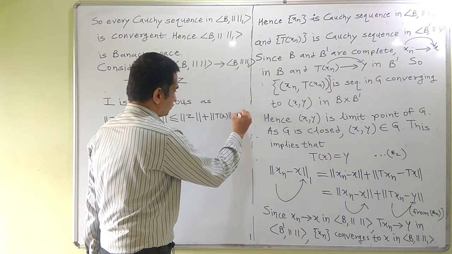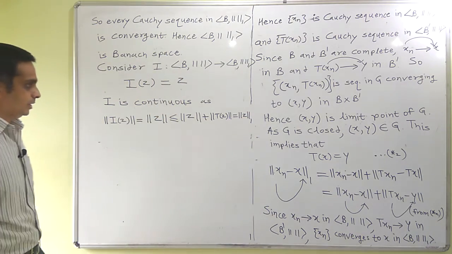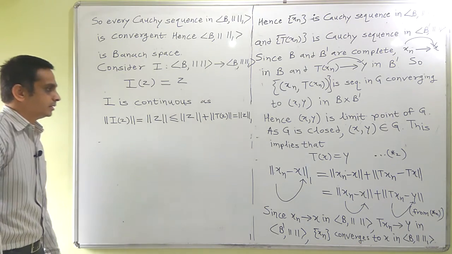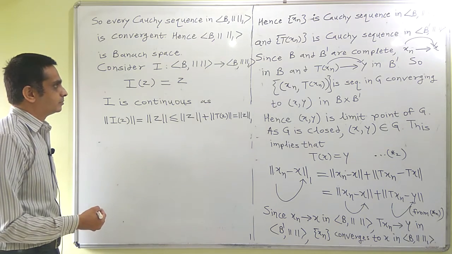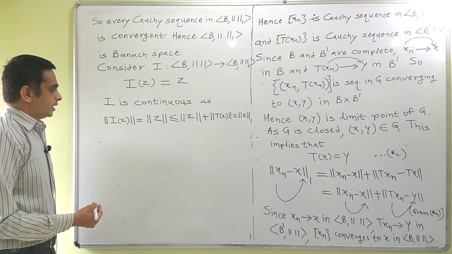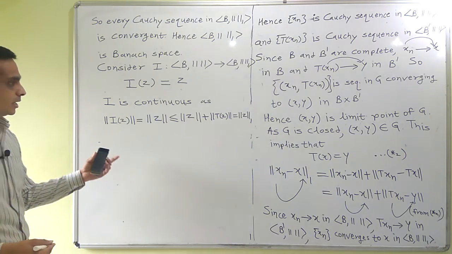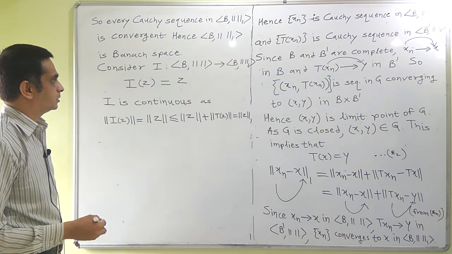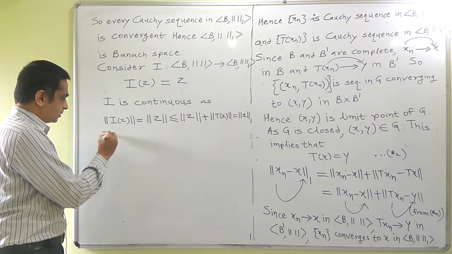Norm 1 of z. So for this reason I is continuous and bounded. It is also linear and one-one, and I inverse is also continuous. I is continuous, I inverse is the same function, so it is also continuous for this reason. Thus I is a homeomorphism.